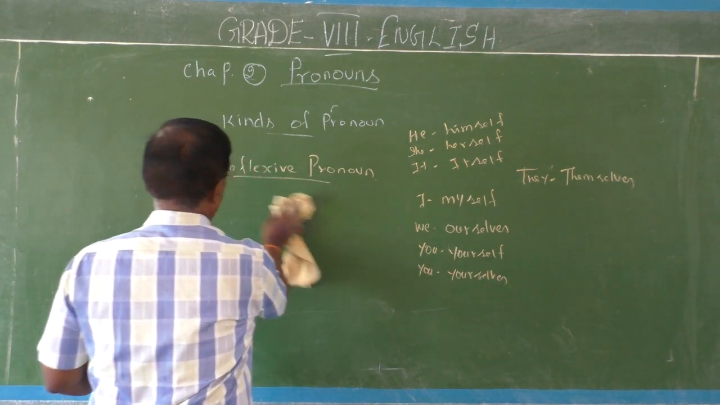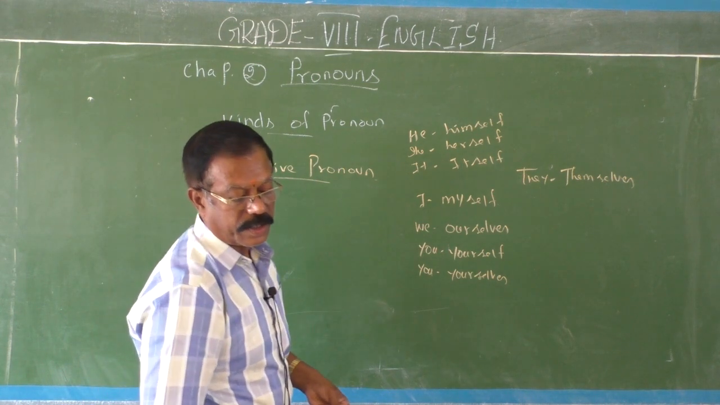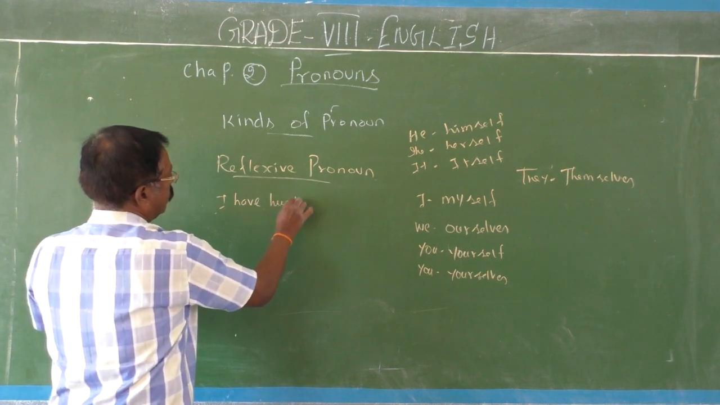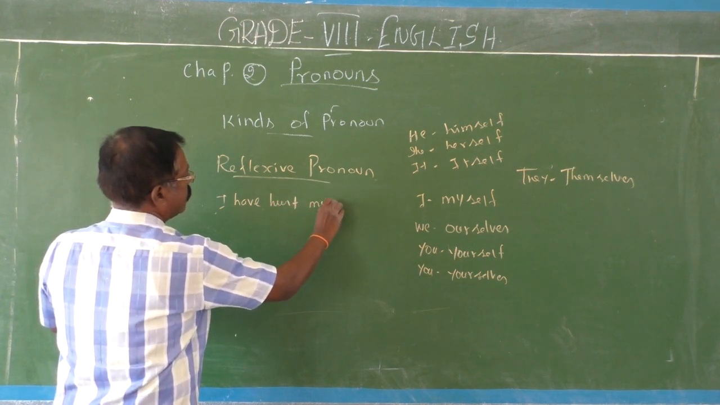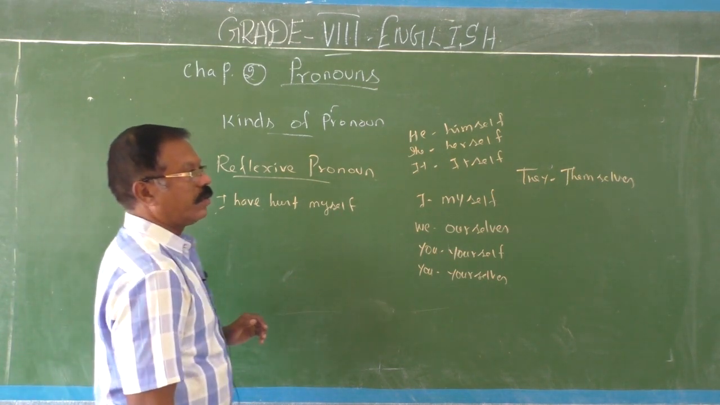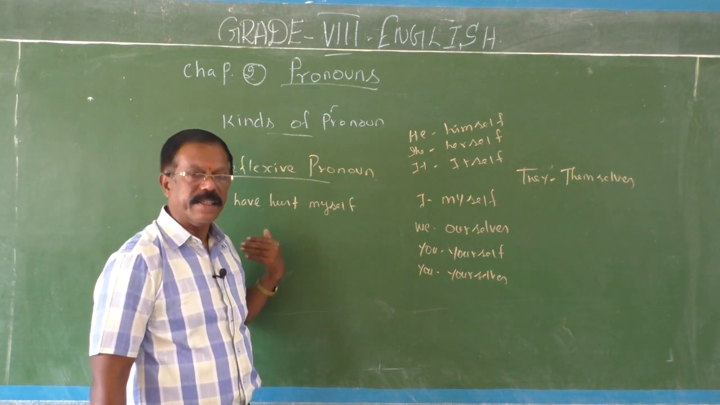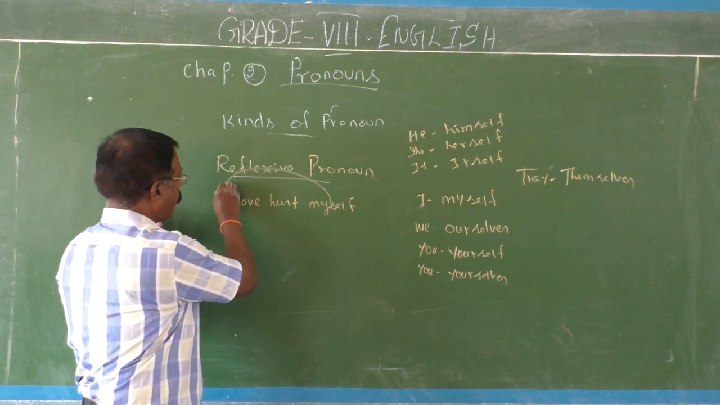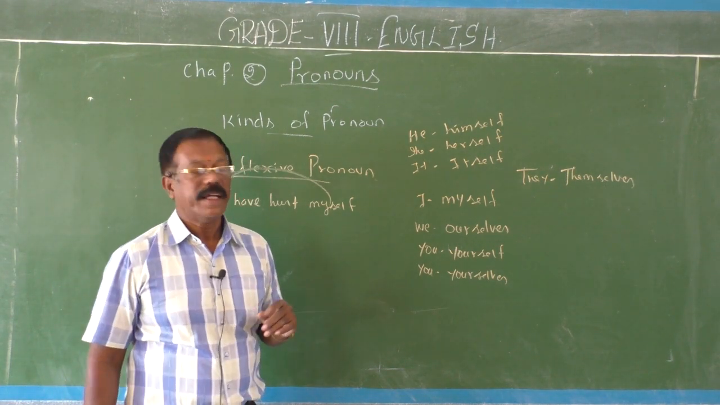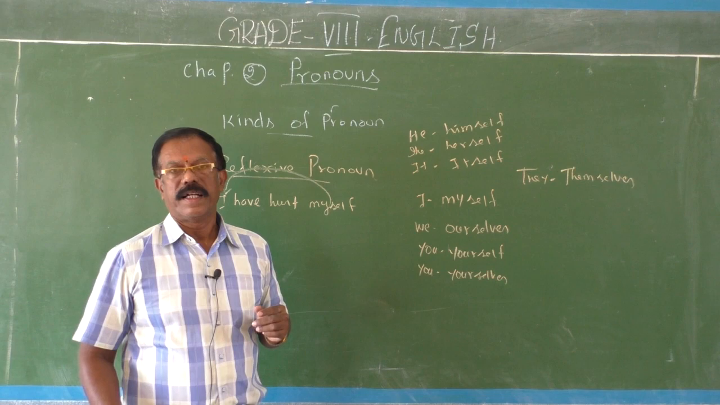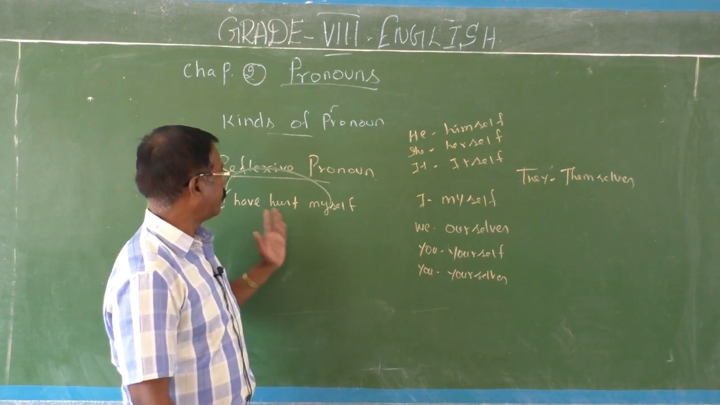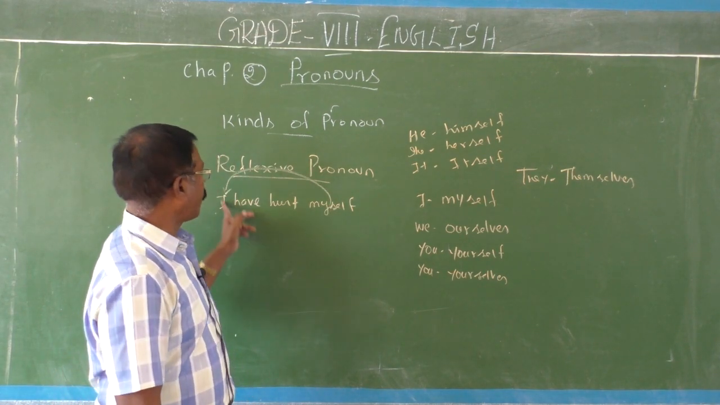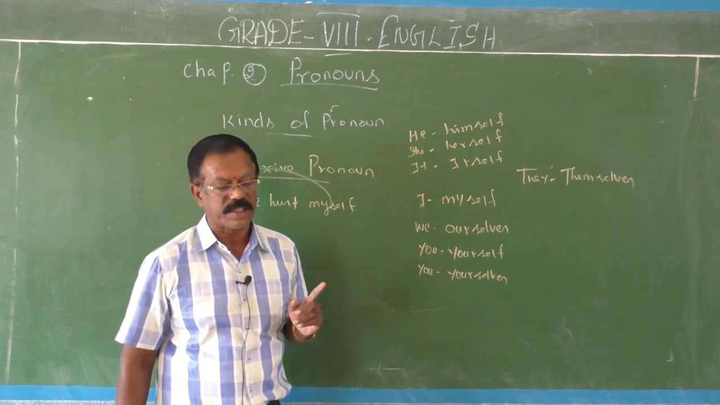See, you just follow me. Pay your good attention. I have hurt myself. See, who has hurt here? I have hurt myself. So it just reflects upon the subject. Okay, therefore this is called a reflexive pronoun. I have hurt myself. So this myself reflects upon the subject I. Therefore it is called a reflexive pronoun.